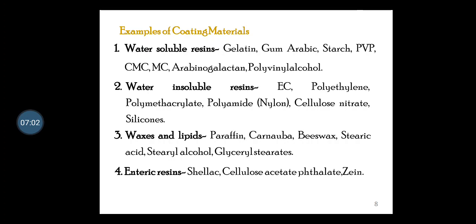Third is waxes and lipids, which consist of paraffin, carnauba wax, beeswax, stearic acid, stearyl alcohol, glyceryl stearates. Last is enteric resin, which consists of shellac, CAP, that is cellulose acetate phthalate, and zein. So these are the list of coating materials that you can use for the preparation of your outer shell or outer membrane.